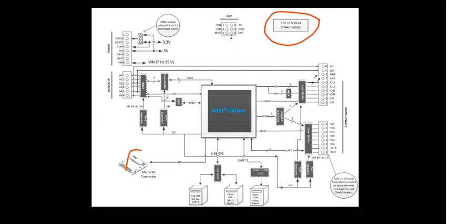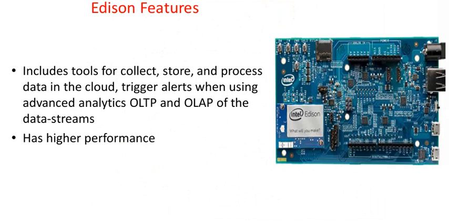Many of the features that your Edison exhibits are very much suitable or conducive for your application layer protocols, or the application layer activities in your IoT scenario. How exactly it helps in collecting, storing, and processing the data in the cloud, how exactly it triggers the alert for your OLAP, OLTP data streams, you will be able to know only when you use it and program it